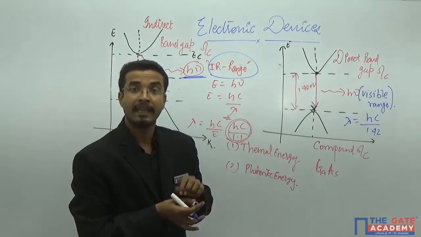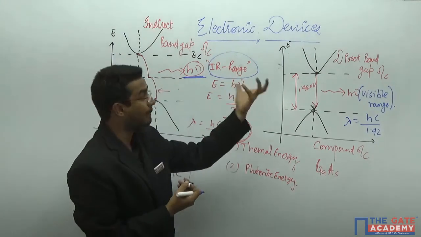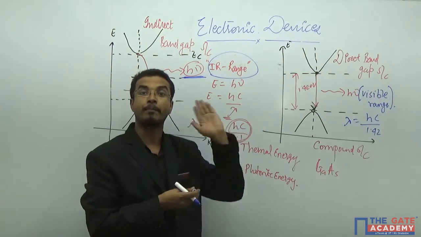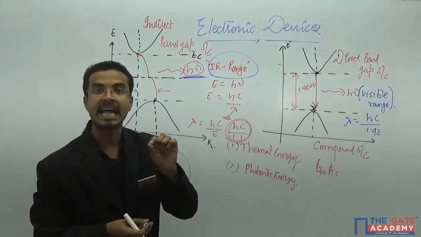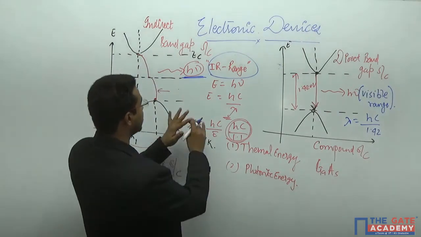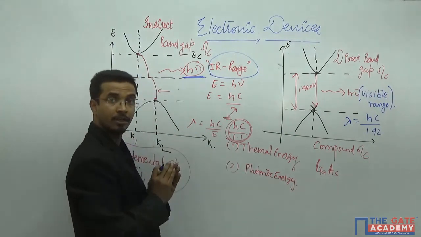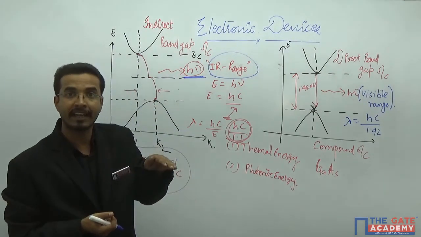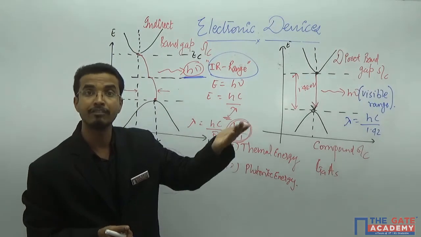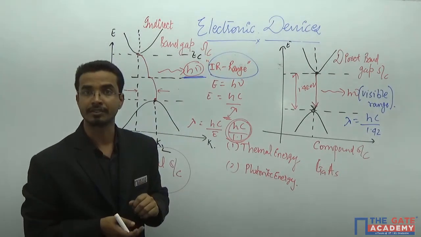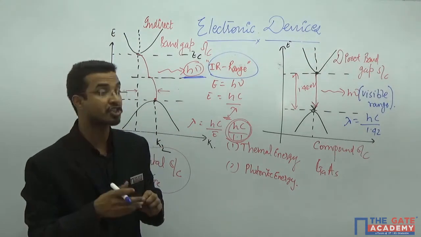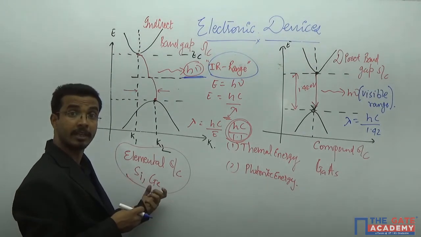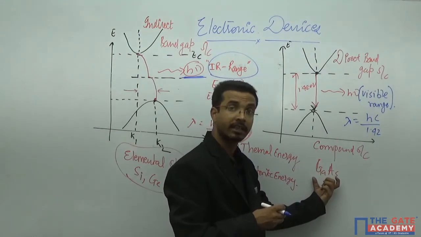The very famous device where you use this property of the semiconductor, direct band gap or indirect band gap, is known as the light emitting diode. So these two types of component will be decided according to your application, where you want the light signal in the visible range or in the invisible range. Invisible means IR range. According to your application, you will choose the material, whether it is an elemental semiconductor, silicon or germanium, or the compound semiconductor, gallium arsenide.